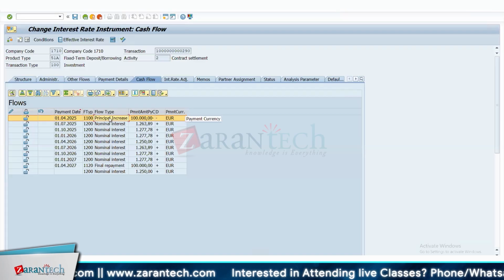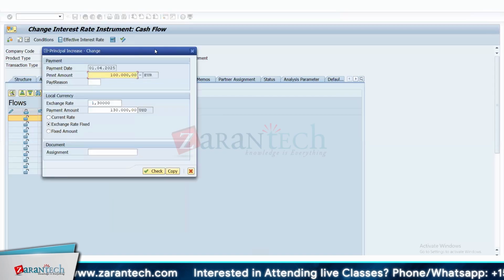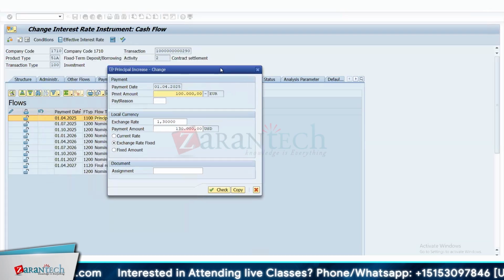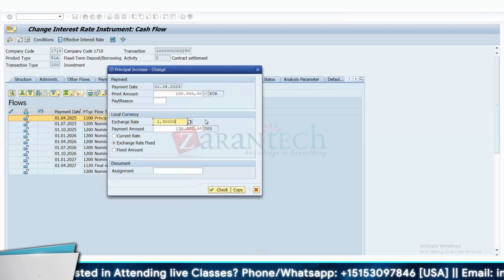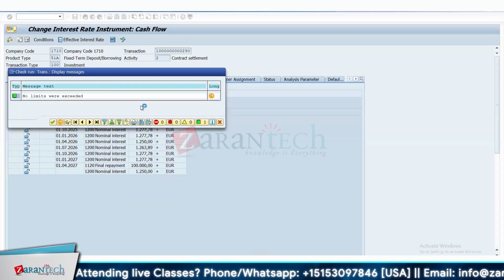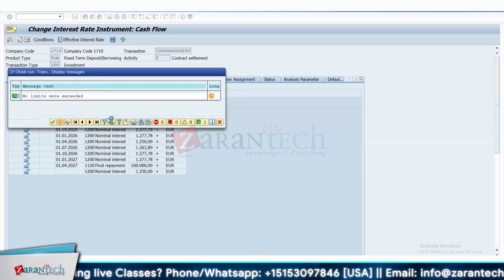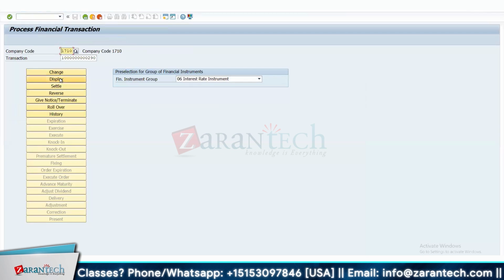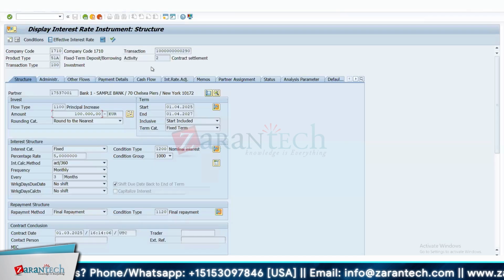After posting, there's a new card. In such a case, you have to reverse the treasury transaction first. Then you can change it again. Otherwise, the system will not allow you to change it. Okay. I really don't know whether the configurations are in place or not, but we can try if this works. Otherwise, we have to put the configurations in place first.